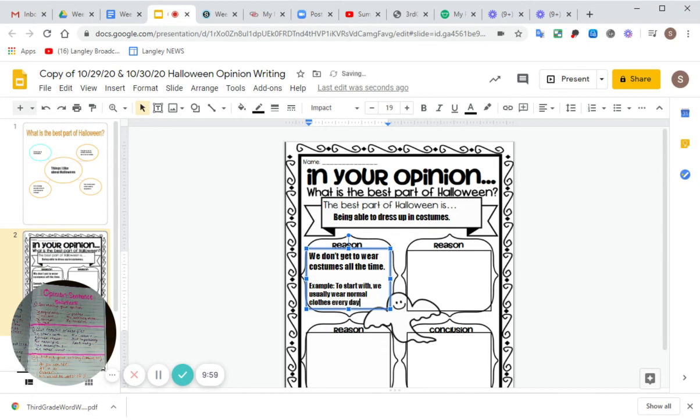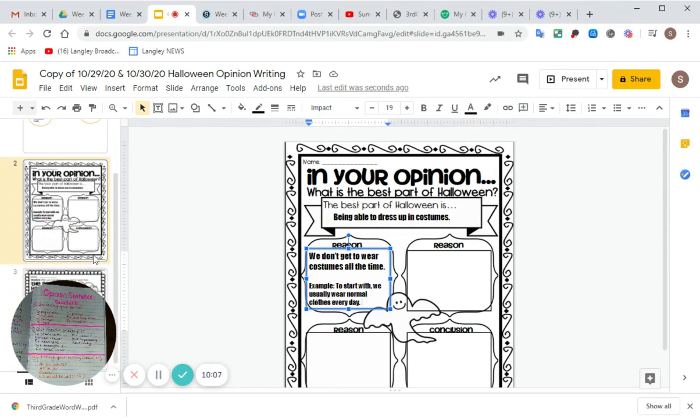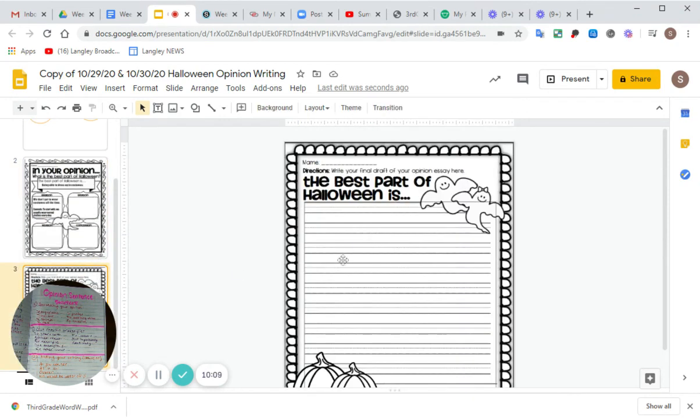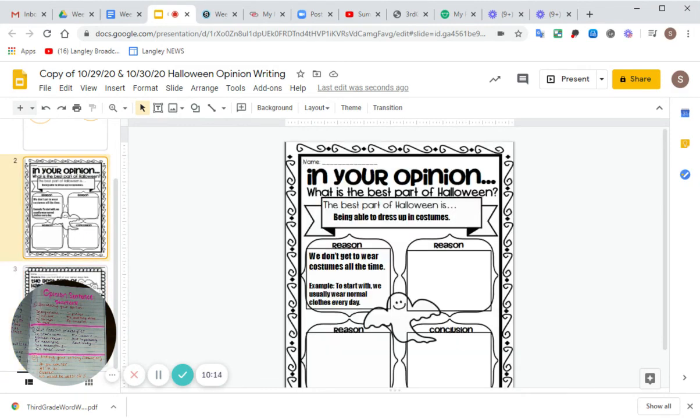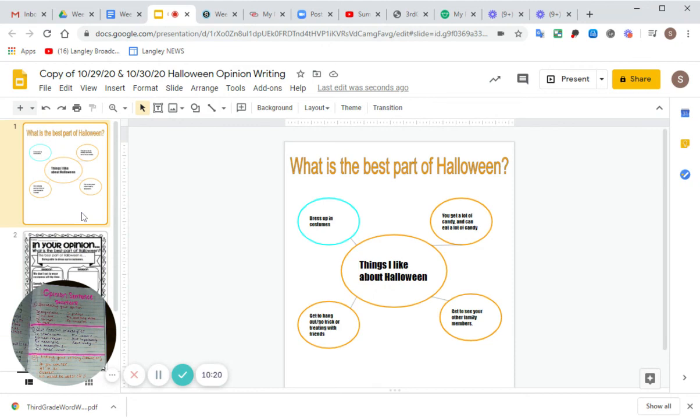Or maybe I should say, we usually wear normal clothes every day. Okay? So there's part of my example. All right? I might add a little bit more to that when I get to the final paper over here, right? Because I want to make sure it flows. I don't want it to sound kind of choppy. I don't want it to just end there.